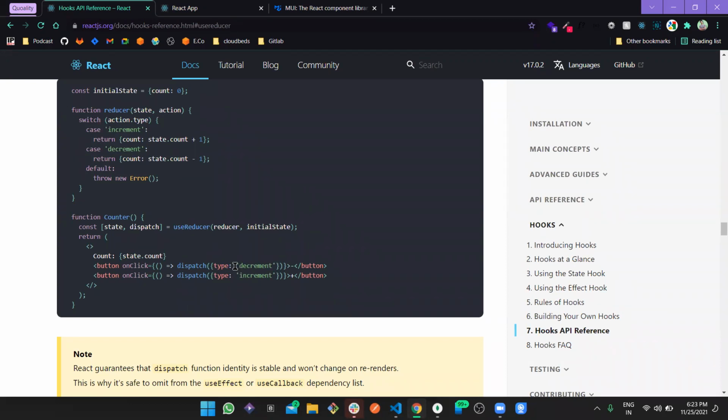So we can define multiple types of actions. We can dispatch multiple types of actions here, right? So this is the power of useReducer. And again, we are going to use all of this. So let's just implement it in our code now.